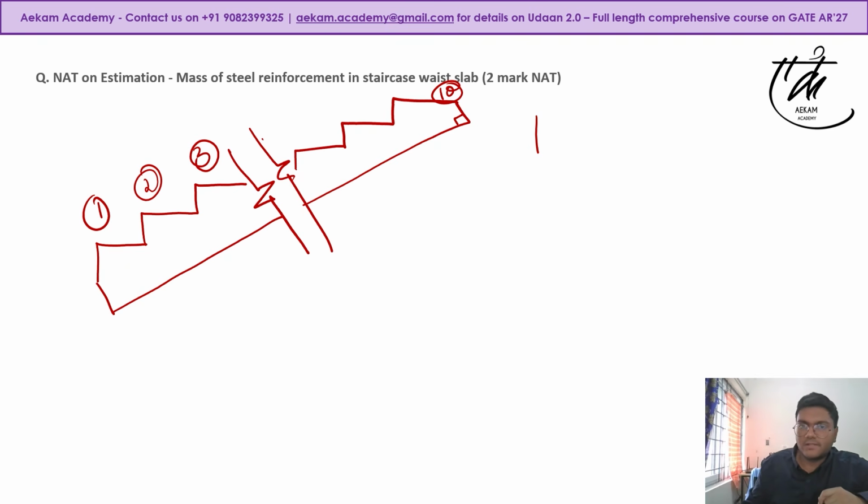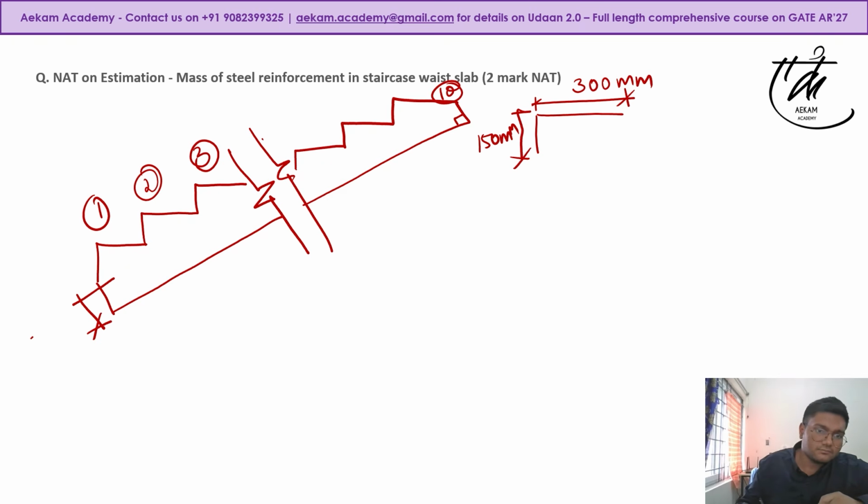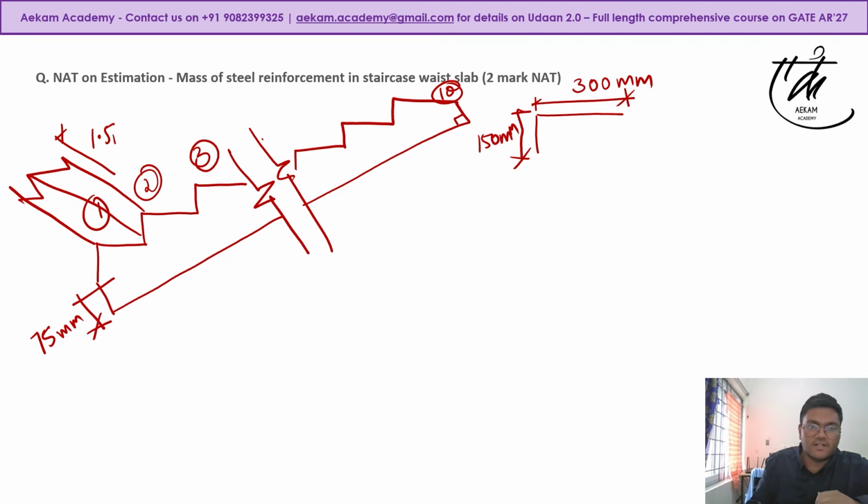Certain data were given. For example, your tread was 300 mm, riser was 150 mm, the thickness of your base slab, so this part, 75 mm. Then the width of the staircase. If this is the cross sectional area, we can just maybe visualize something like this. The width of your staircase, right? So this entire thing was 1.5 meters or 1500 mm.